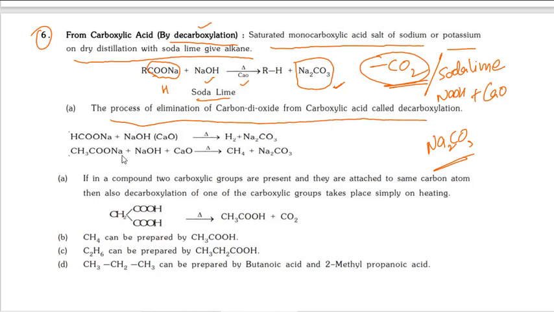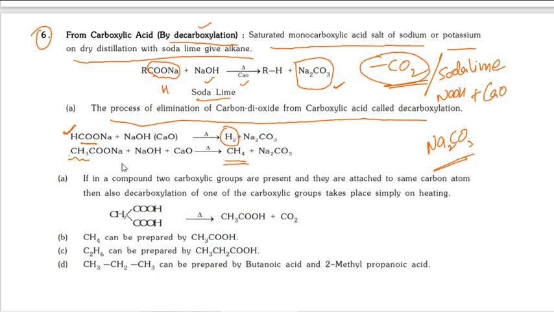Same. Suppose you take the formic acid salt, then you get only hydrogen. The main product is hydrogen, because CO2 is already released as carbon dioxide, so what remains? Only hydrogen. In the next case, where methyl is there, the methyl becomes methane. The note point is that a product with one carbon less is formed. Suppose you want to prepare propane, you have to take butanoate.